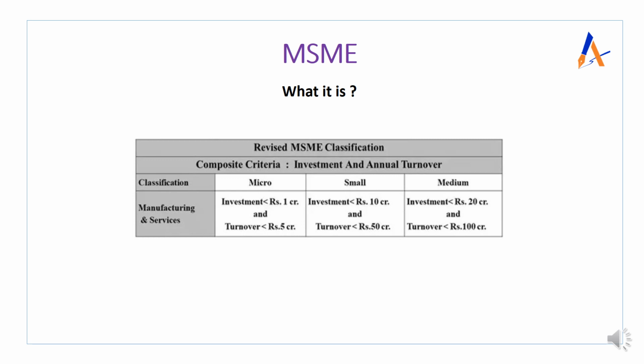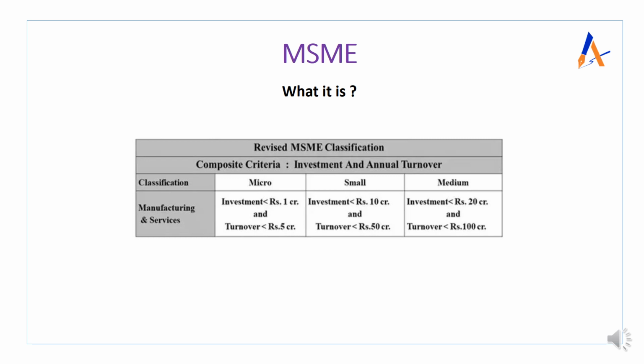If the investment is less than 10 crore and the turnover is less than 50 crore, means जो हमारा माइक्रो का क्राइटेरिया, उसमें हम 10 से मल्टीप्लाई कर दिए. After multiplying by 10, how much are we getting? 10 and 50. So that is small. 10 times of micro. And medium, if we see, the investment is less than 20 crore and the turnover is less than 100 crore.